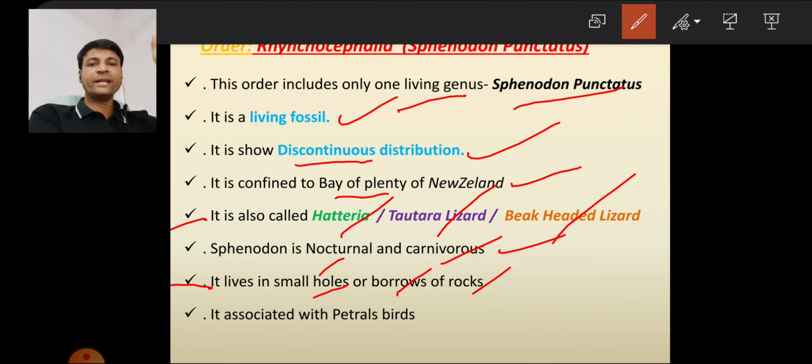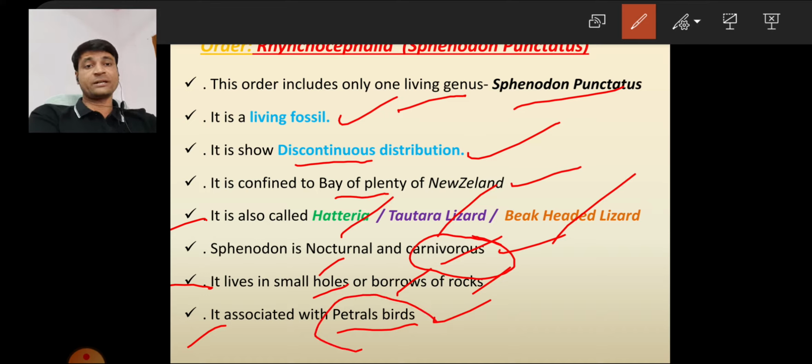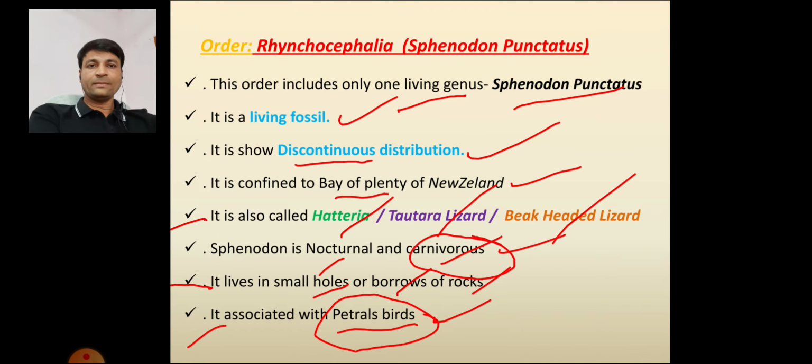Next, it is associated with the petrel birds. Here you may have a doubt. It is a carnivore, meaning flesh eating animal, but it is associated with petrel birds. Why can't it kill the petrel birds? Simply, here carnivore means that Sphenodon eats only small insects and snails, not the big animals. So that's why it is associated with the petrel birds. These are some important points of Sphenodon punctatus.